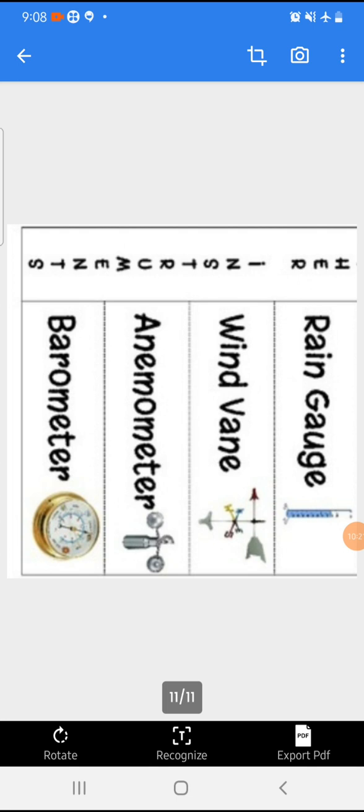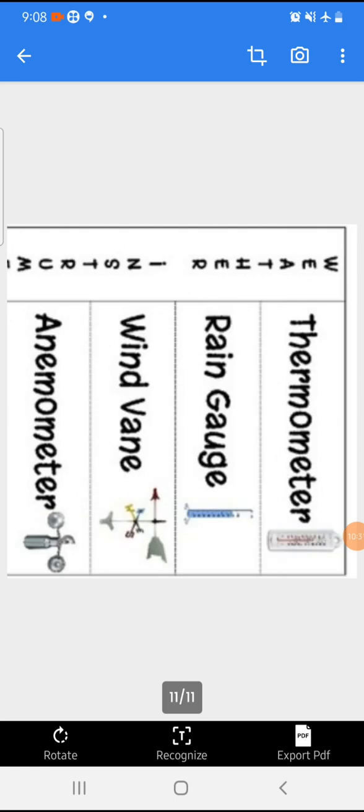Last one is the barometer. What is a barometer? A barometer is an instrument used to measure atmospheric pressure. Okay.